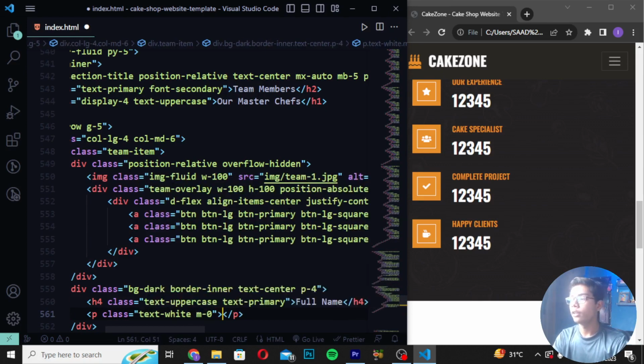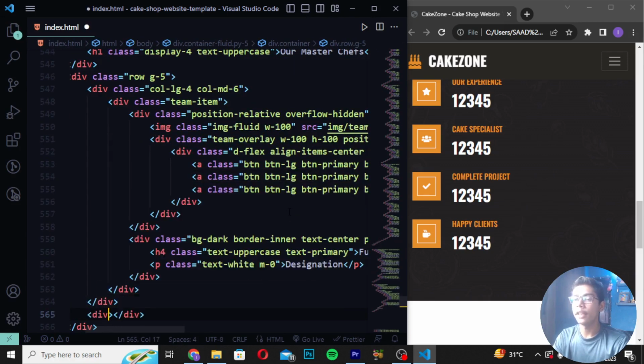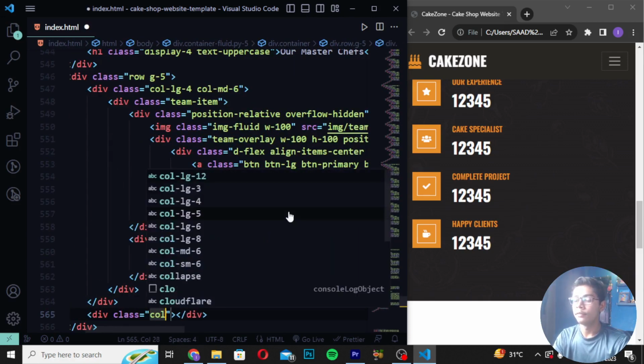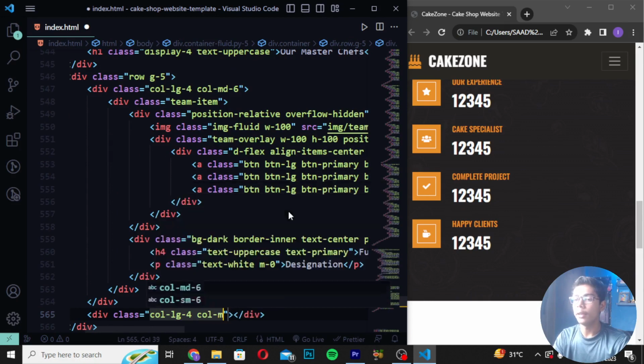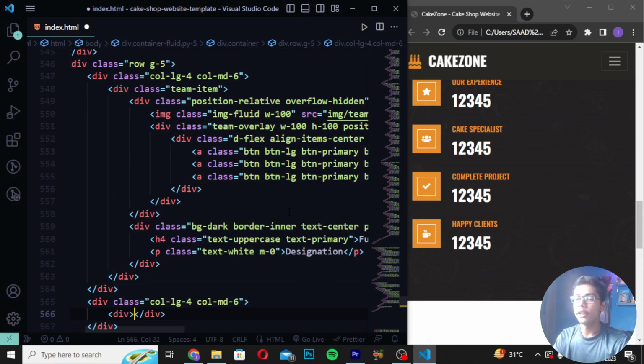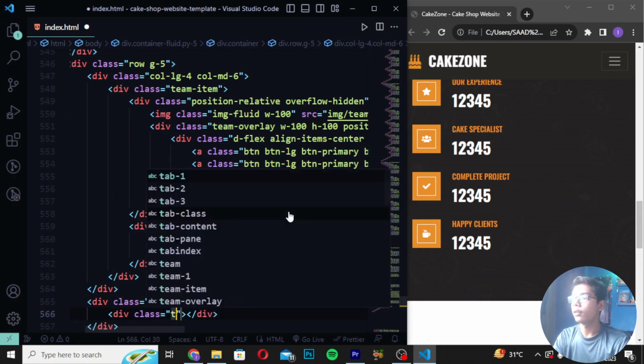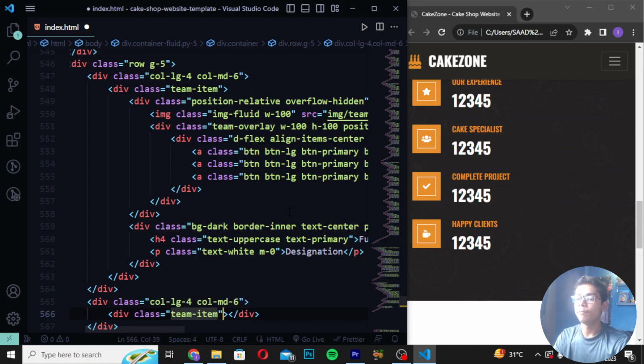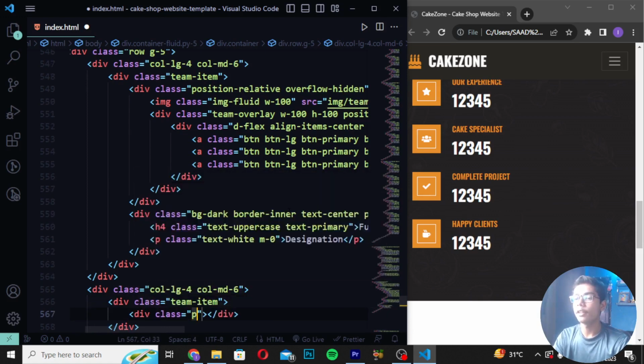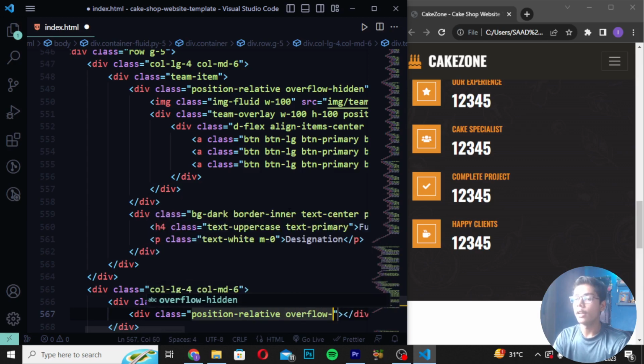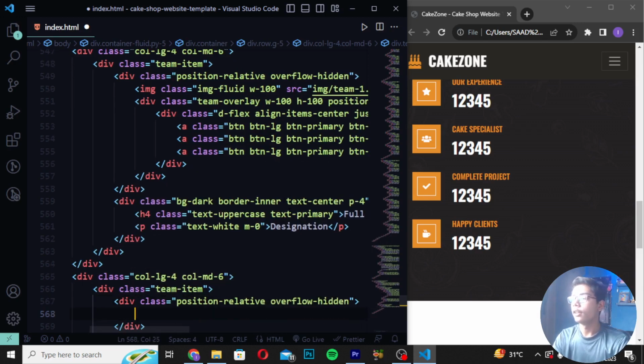Then write here M0 and write designation. So here I will be writing like this designation. Then you have to move after the 3 div and write here div class as col-lg-4 and write here col-md-6. Then you have to write here div class as team-item. Write here div class position, and I will be now writing here relative overflow hidden.